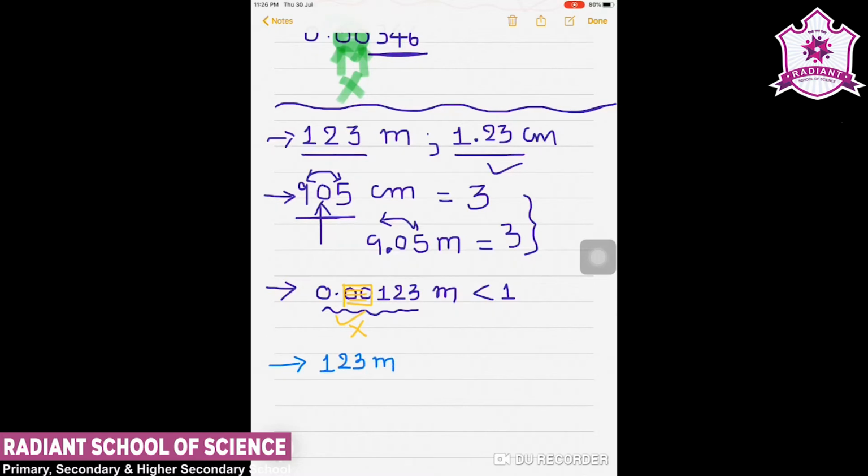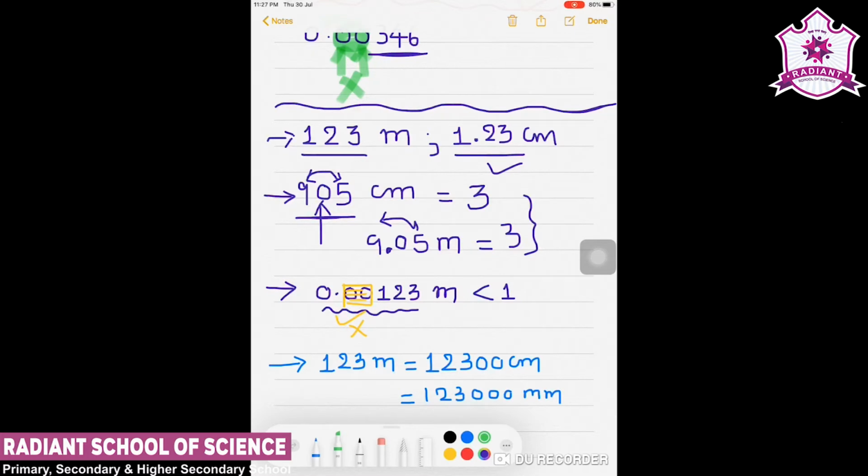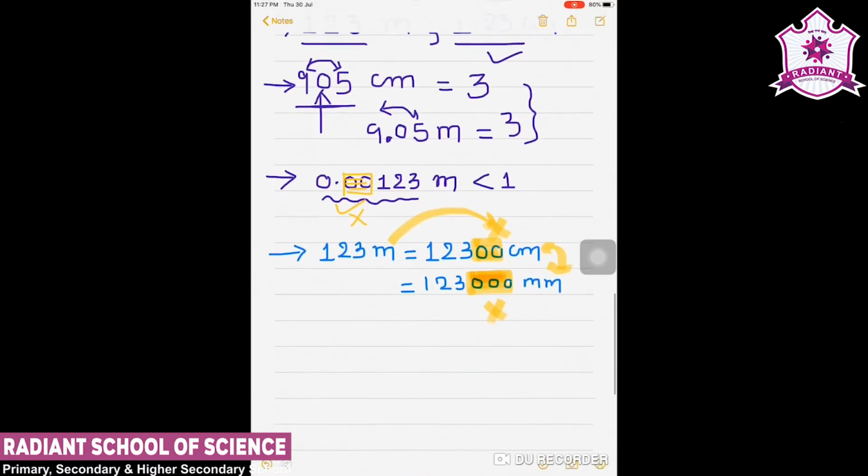The terminal or trailing zeros: as I wrote here, 123 meter. Now I want to convert this meter into centimeter, then I will write 12300 centimeter, and I can convert it into millimeter, then I can say 123,000 millimeter. So all these zeros which are explained here, these 3 zeros, these 2 zeros, are not significant figures because they are trailing and they are added only due to the change of the unit, and therefore they are considered non-significant figures.